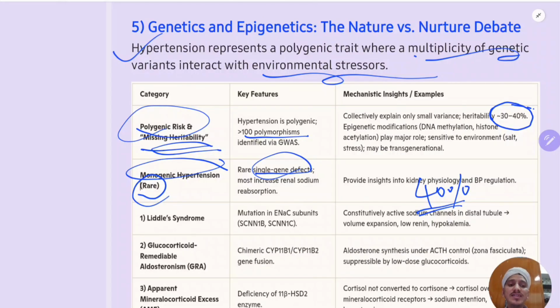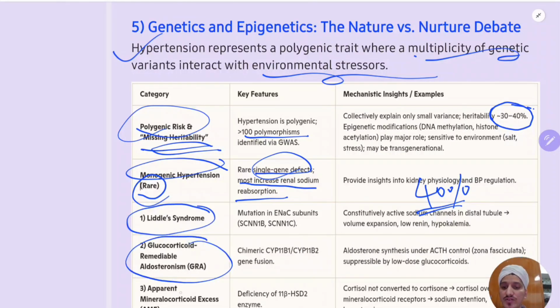The main mechanism in monogenic hypertension is that they mostly increase the renal sodium reabsorption. By that they will increase the BP. Examples are Liddle's syndrome, glucocorticoid remediable aldosteronism, and apparent mineralocorticoid excess. These are rare, but the more common is Liddle's syndrome, which we discuss more. In that, there are overactive sodium channels in the distal tubule. They will reabsorb sodium and excrete potassium, causing volume expansion. You will have low renin and hypokalemia in these patients.